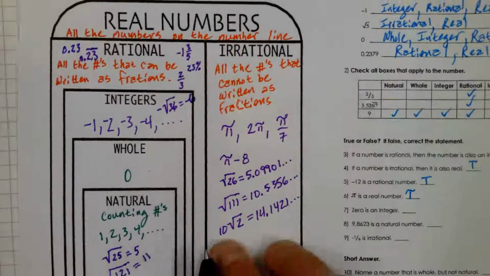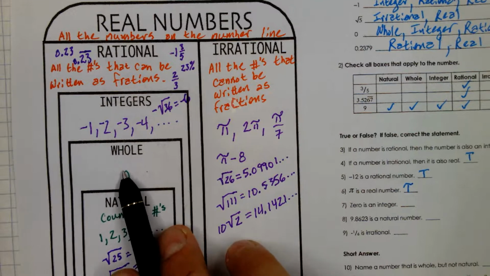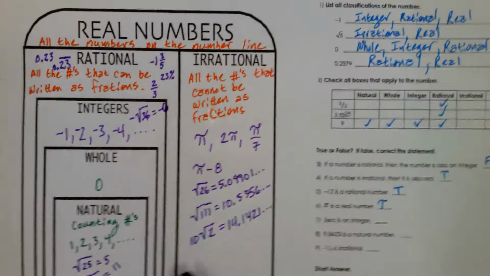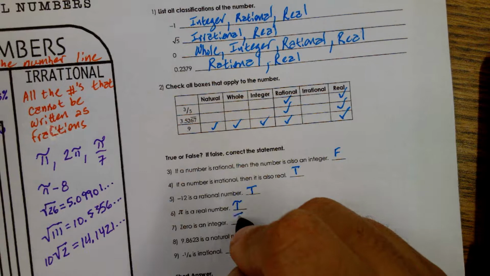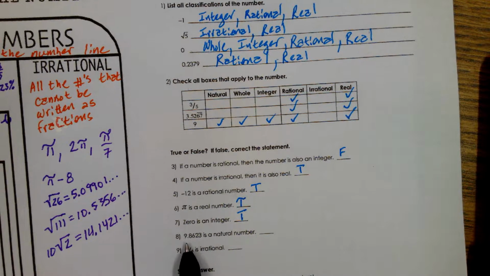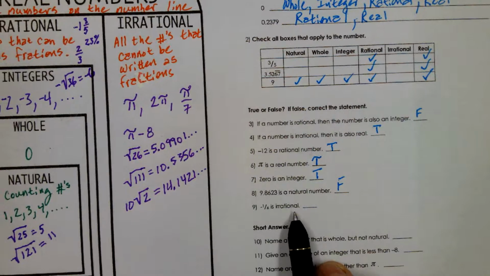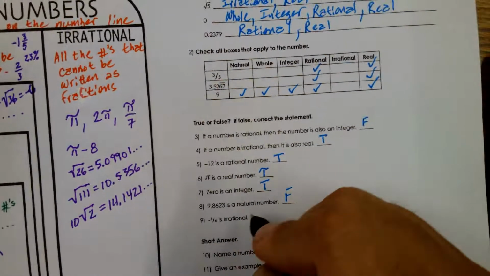0 is an integer. Look where it lives. Always go back, find where it lives, and then that'll help you determine. It lives here, so it's everything above it. So it is an integer. 0 is an integer. This one? Okay. 9.8623 blah blah blah is a natural number. It would live up here, so this one's false. Negative 1/6 is irrational. False. It's actually a rational number.